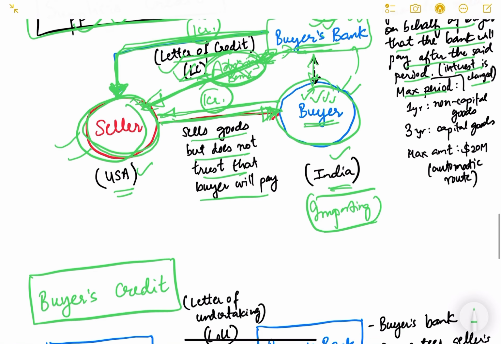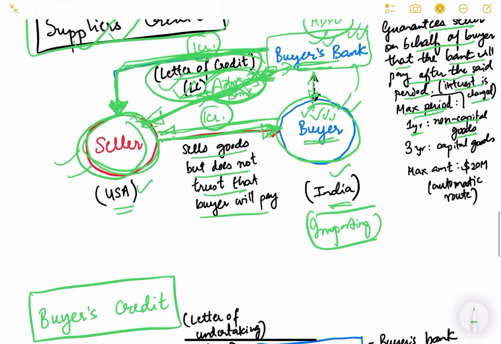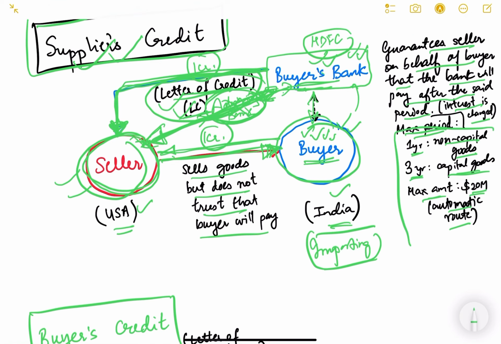Now the maximum period of supplier's credit can be 1 year for non-capital goods. So this letter of credit can be issued for a maximum of 1 year. Okay, so this trust can be for up to 1 year, after that they will have to make this payment for non-capital goods, and for capital goods it is 3 years, and the maximum amount is 20 million for the automatic route per transaction. So this is the RBI guideline. These guidelines keep on changing. You don't need to really remember this, but just try to understand that there are certain regulations and guidelines here. So that is the supplier's credit.